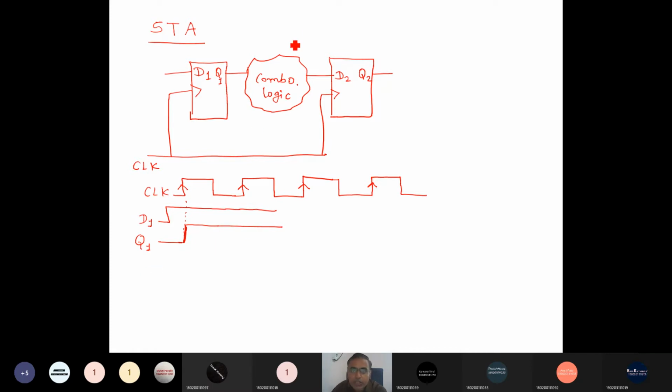And suppose this has a propagation delay, P combinational. So we will get D2, which will be 1 after the propagation delay. Suppose this one.